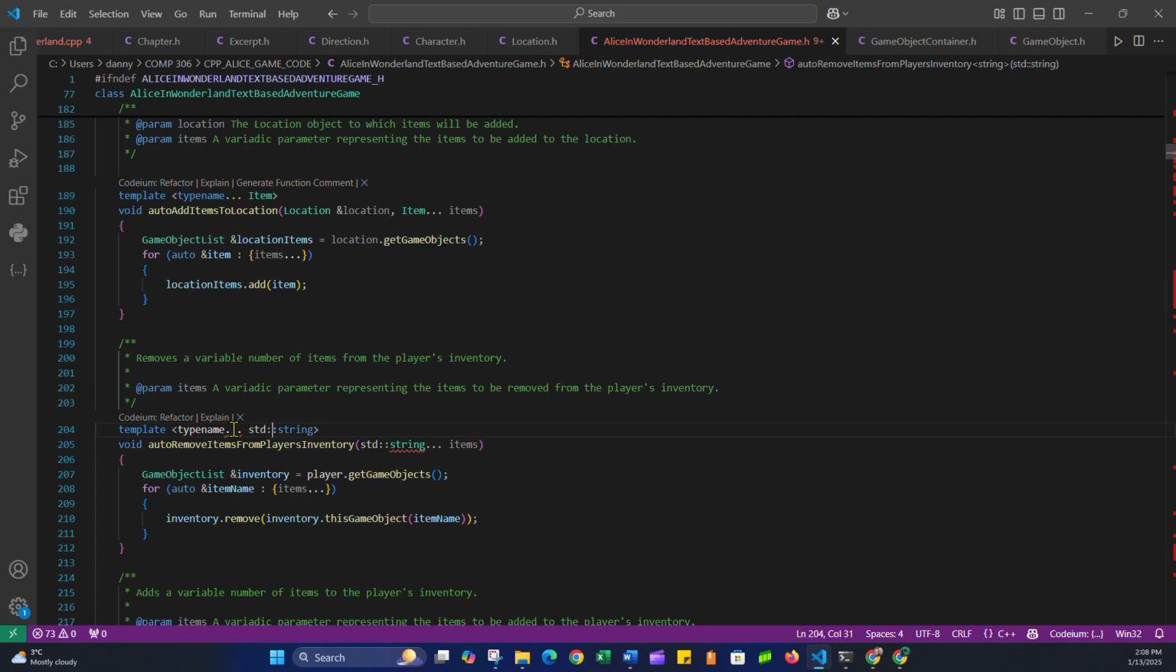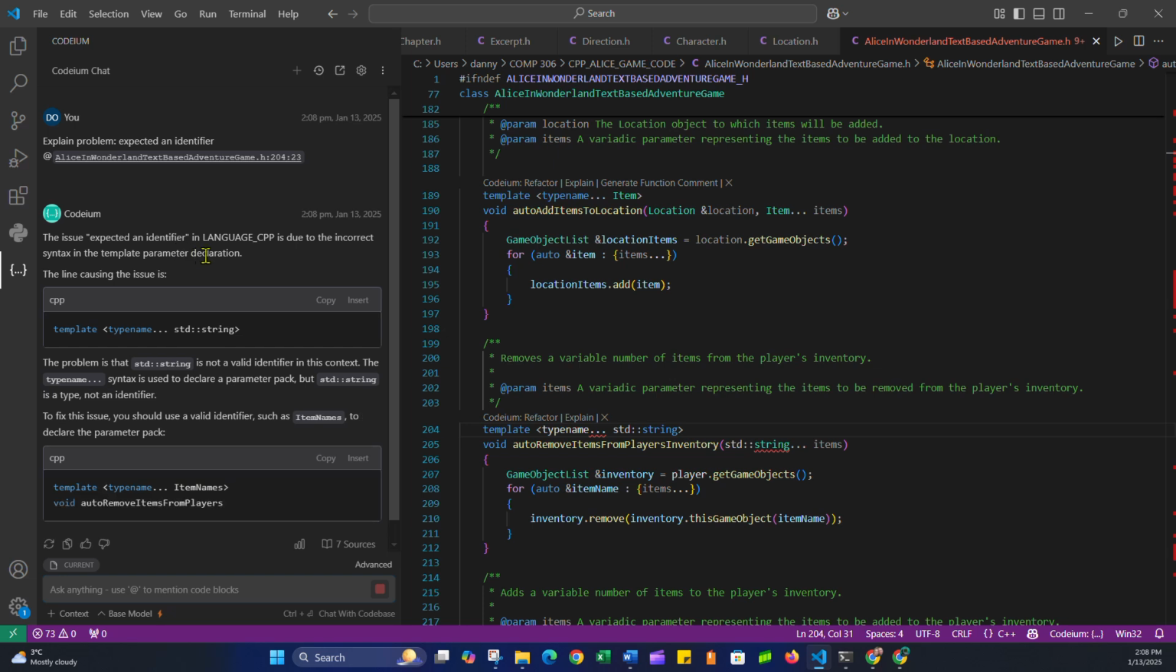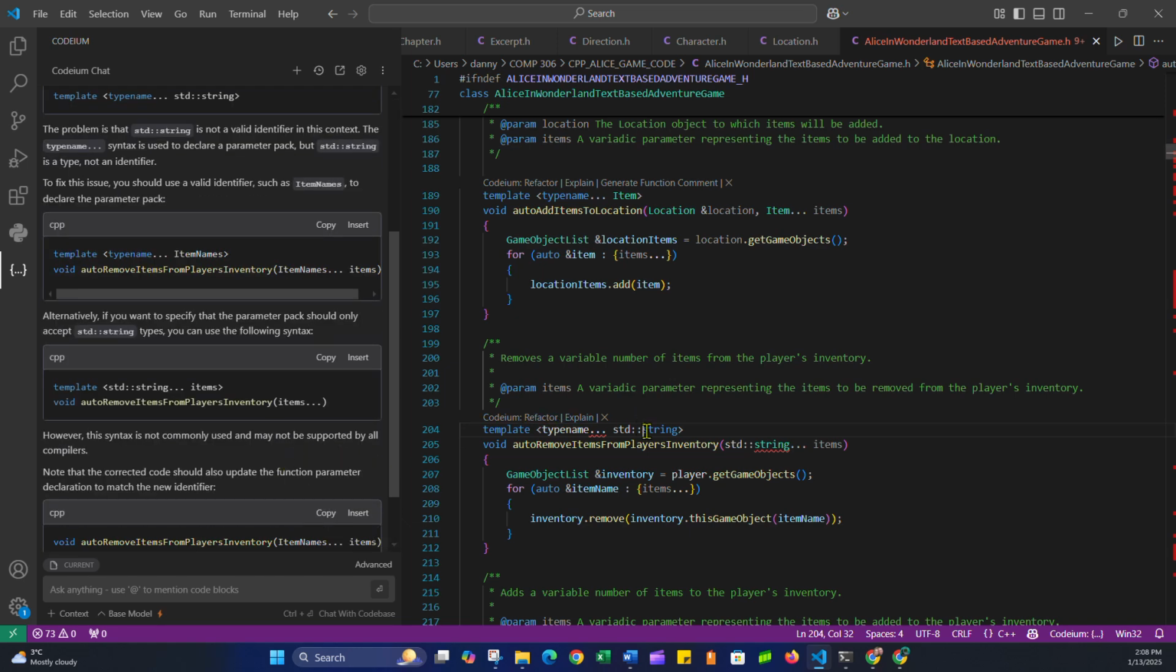If I click on that, it'll tell me why. Explain problem. The issue: expected an identifier. The line causing the issue is this. The problem is that std::string is not a valid identifier in this context. The typename dot dot dot syntax is used to declare a parameter pack, but std::string is a type, not an identifier. Oh, that's why. Okay. It's expecting an identifier, so it's a type, not an identifier. To fix the issue, you should use a valid identifier, such as item names. So yeah, that's the issue I'm causing.